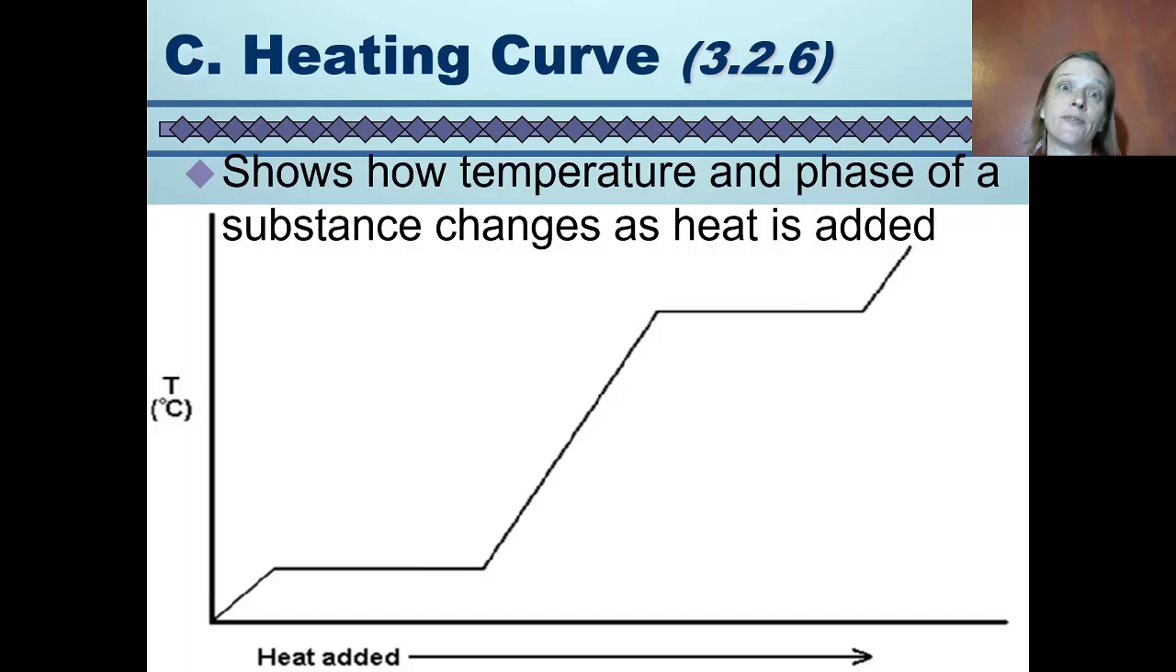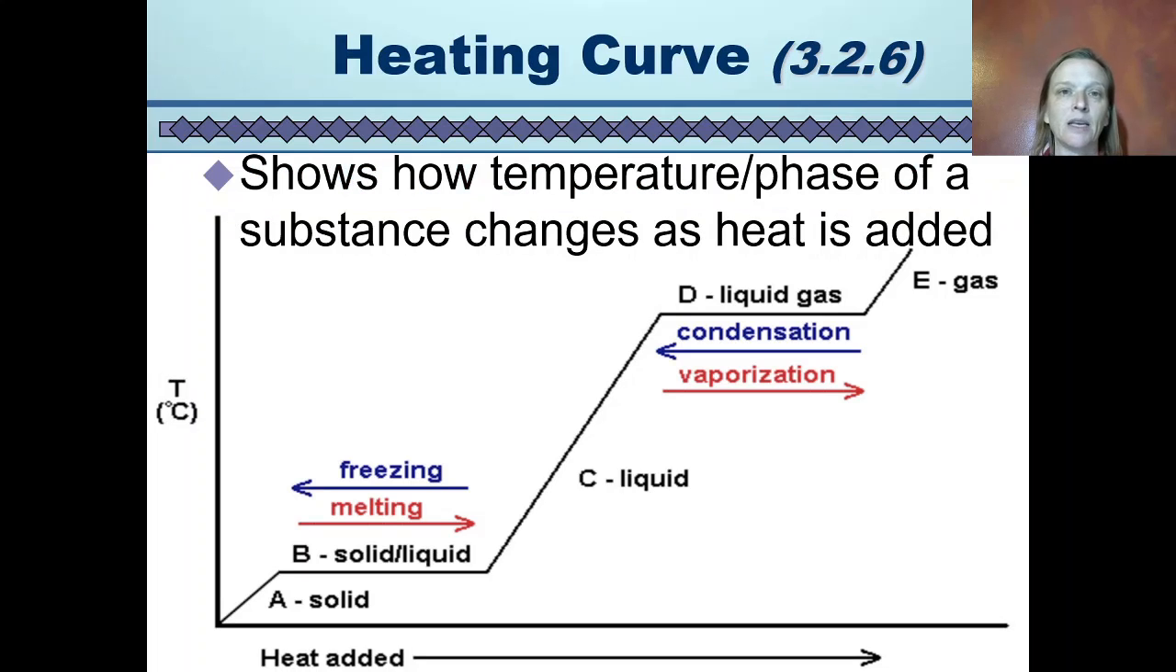So, heating curves. Heating curves show how temperature and phase of a substance changes as heat is added. You've hopefully completed the activity that I gave you about heating curves, so hopefully you're familiar with this already. But there are 5 regions to this curve. We have heat added on the x-axis. So as we move along the x-axis, more and more heat is added to the system. And we see temperature on the y-axis.